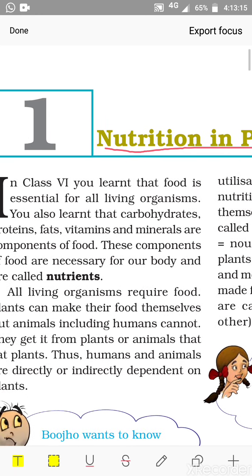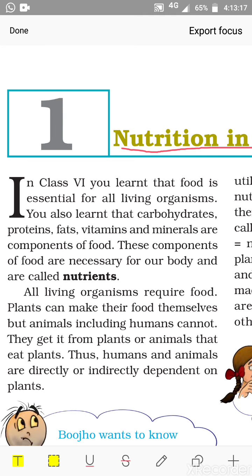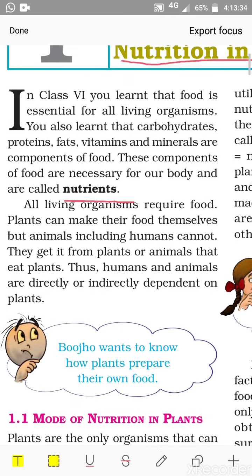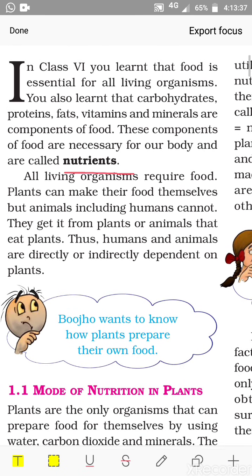In that regard, first we recapitulated the components of food, which are called nutrients.